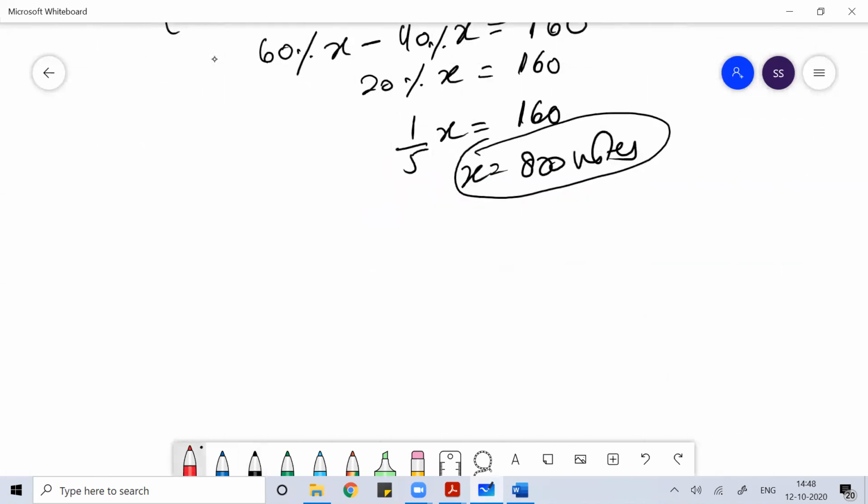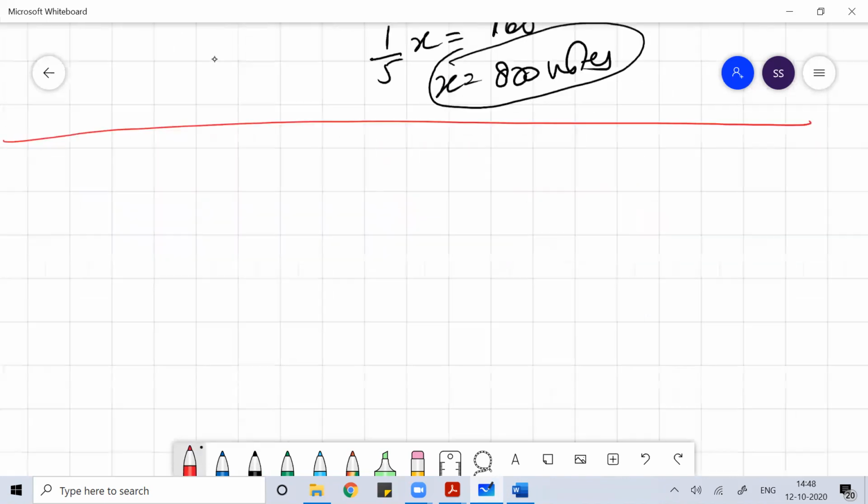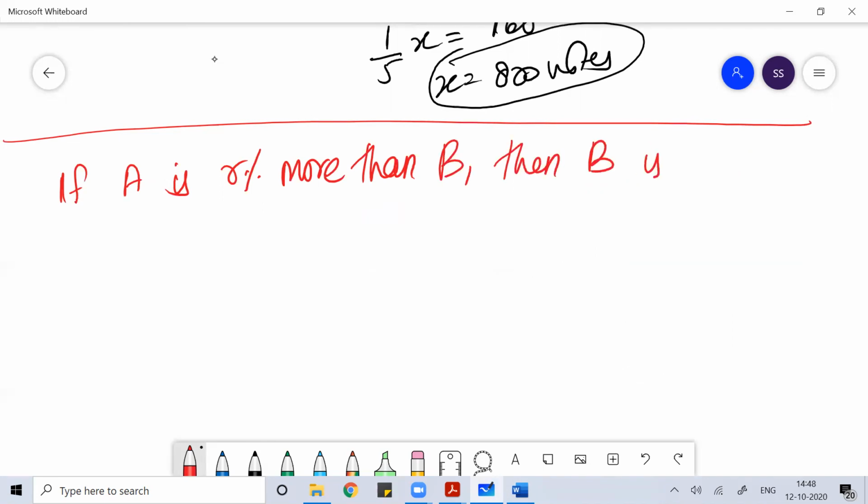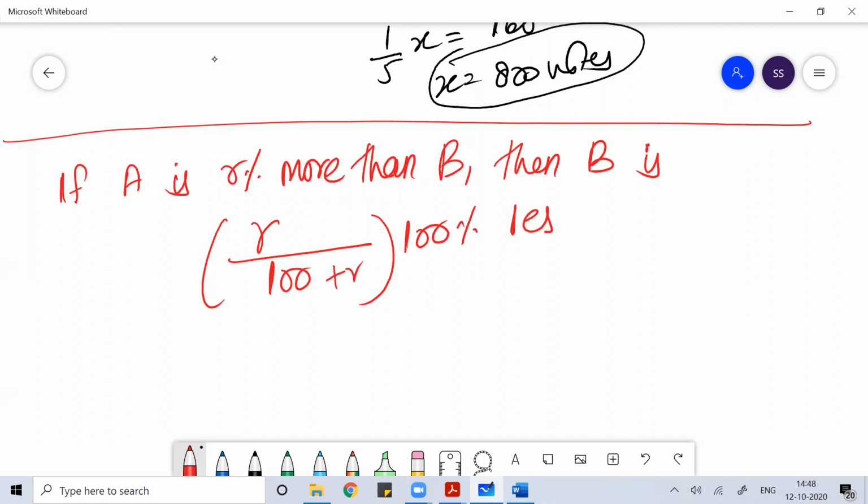Now when you get this kind of question, you understand it like this: if A is R% more than B, then B is R by (100 plus R) into 100% less than A. Remember this formula.